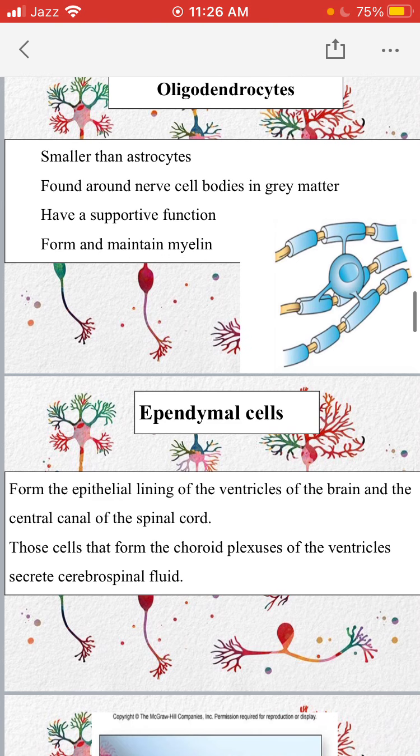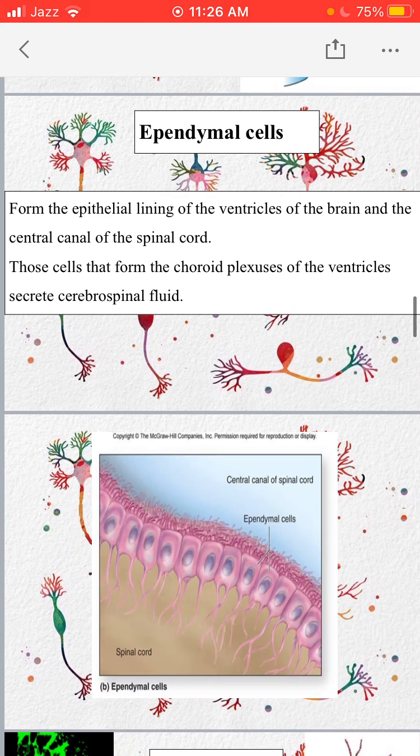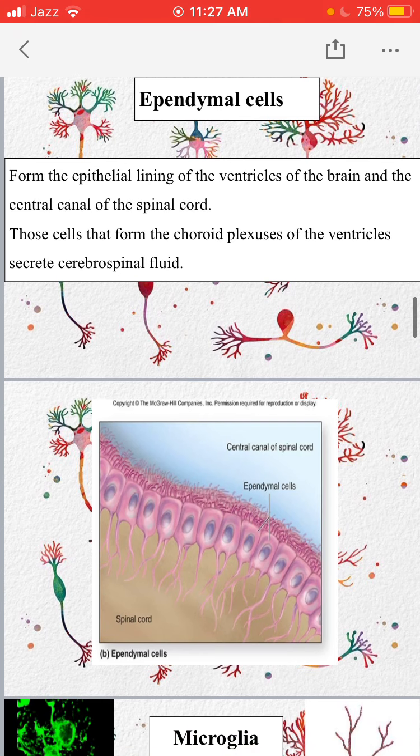So those ependymal cells that are present in the choroid plexus of the ventricles also help to secrete cerebrospinal fluid, which is also known as CSF. Here in this diagram you can see the ependymal cells that form the lining of the central canal of the spinal cord, and these ependymal cells are also present in the lining of the ventricles.